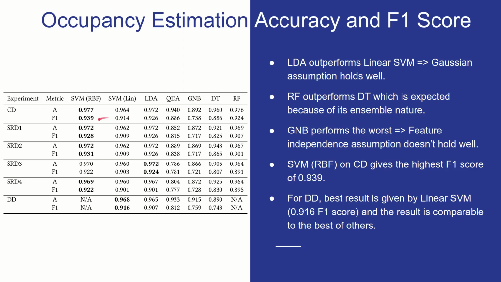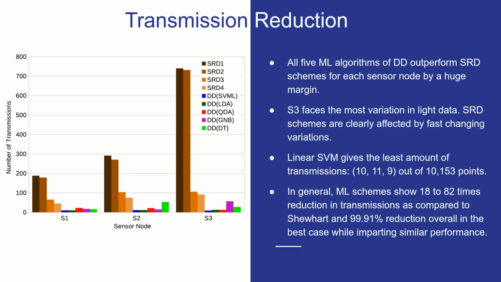The best result is given by our SVM with RBF kernel on the complete data set. And for our distributed detection experiment, we get the best result with linear SVM, and this is comparable to the best of the others. So this plot is basically the highlight of our result section.